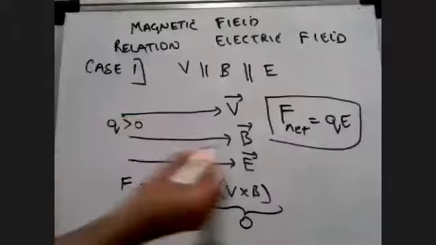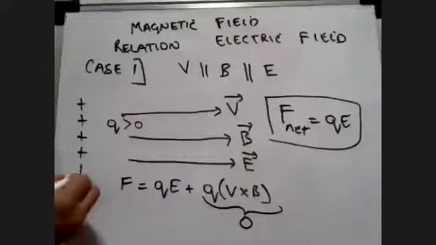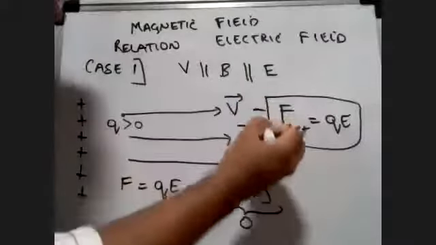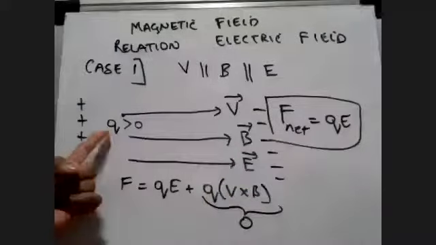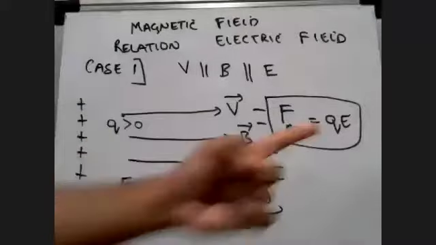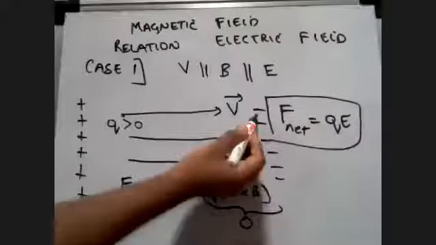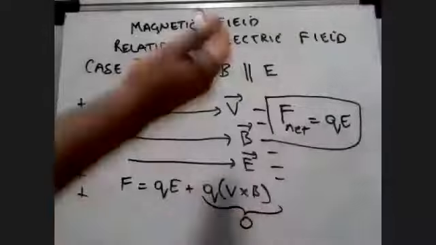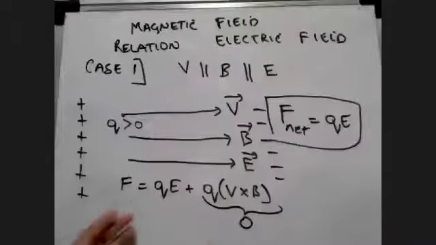In this case, how is the electric field generated? From positive to negative. In that case, not only will there be a force, but there will also be an acceleration towards the electric field, because a positive charge will move towards the negative area, the negatively charged body that is causing the electric field.